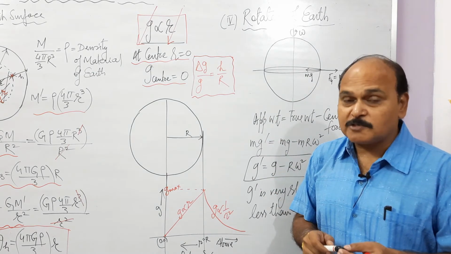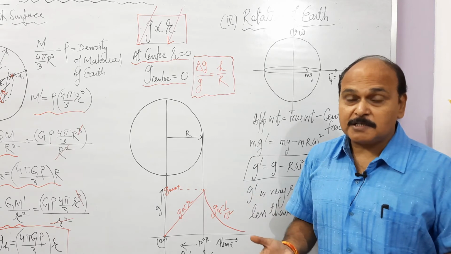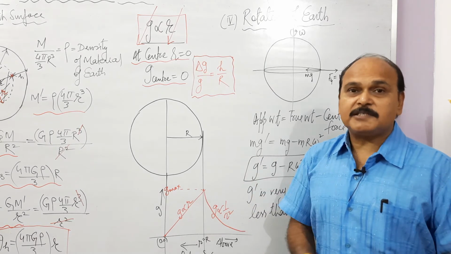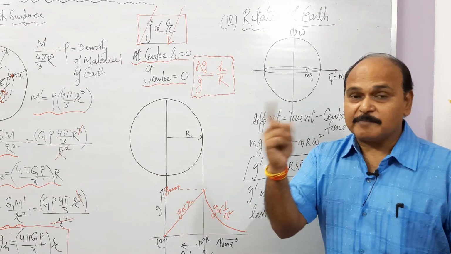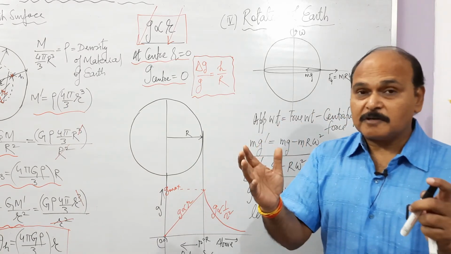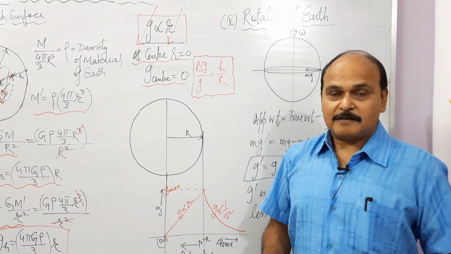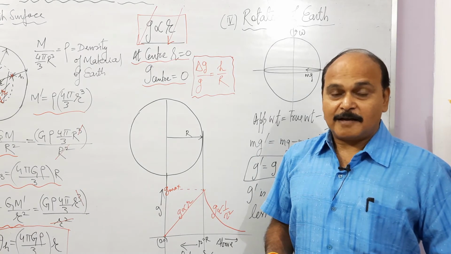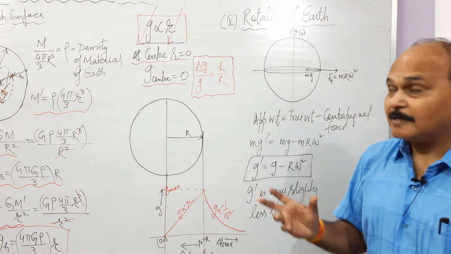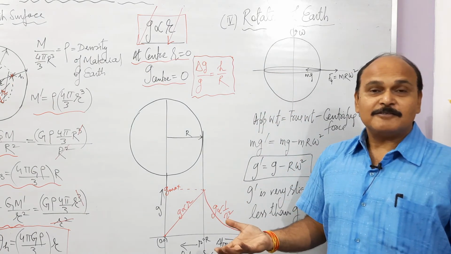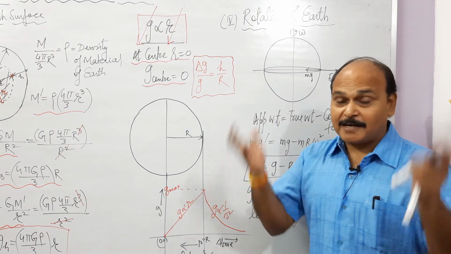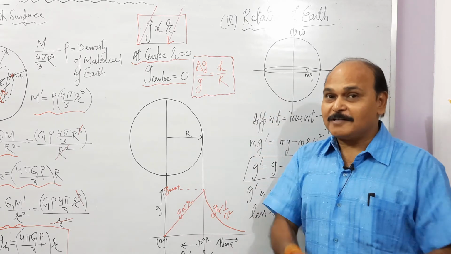That means our Earth is a non-inertial frame. It is spinning, and because of spin, the motion is rotational. And since the motion is rotational, the motion is always accelerated. So strictly speaking, our Earth is a non-inertial frame.